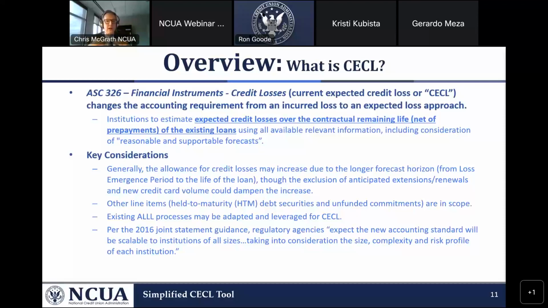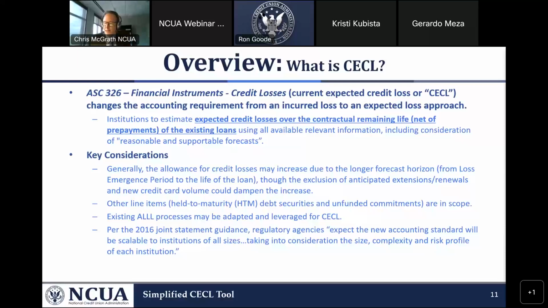CECL is our desire to determine the losses that we will have on loans based upon the life of their loan, their contractual remaining life. There are a lot of words on this page. When I looked at the original release, the Accounting Standard Update 2016-13, it's 291 pages. That's a lot of words. But let's keep it simple.